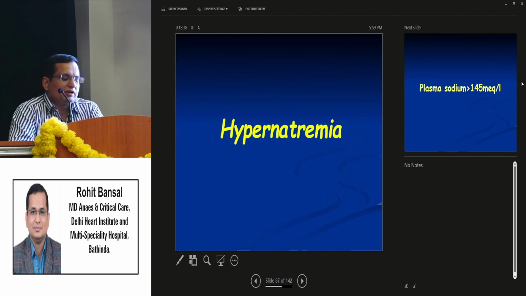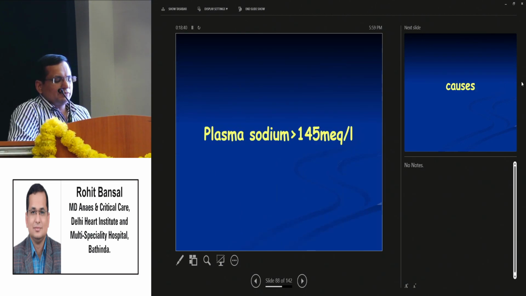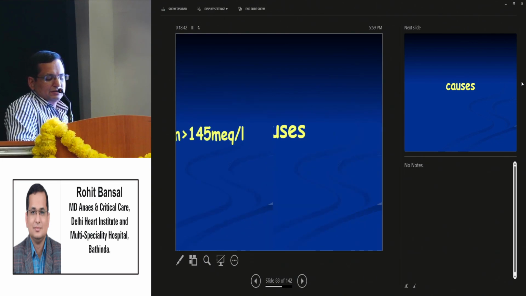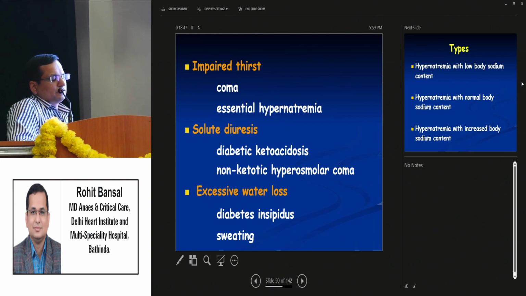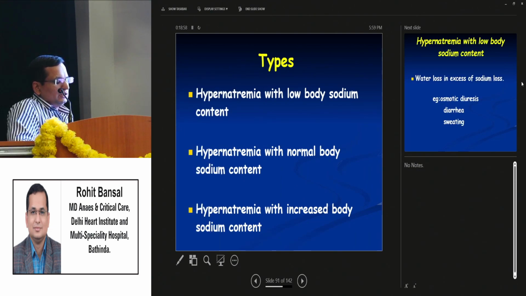Now coming to hypernatremia. Plasma sodium concentration is more than 145 milligrams per liter. The causes are impaired thirst in case of coma, solute diuresis, diabetic ketoacidosis, non-ketotic hyperosmolar coma, and excessive water loss in case of diabetes insipidus or sweating. Then it is of further 3 types: hypernatremia with low body sodium content, hypernatremia with normal body sodium content, and hypernatremia with increased body sodium content.